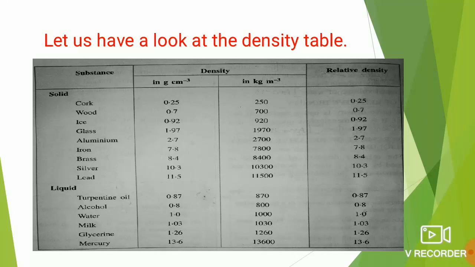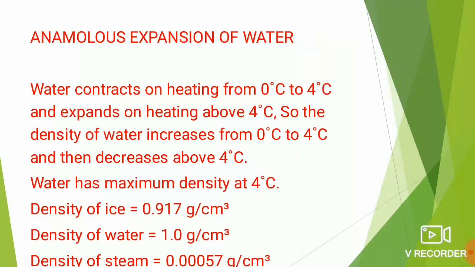From this density table, we will be able to make out which substance can float in which medium and which substance can sink in which medium. Let us move forward. Before studying this more, we shall explain one of the exceptions. The exception is water. So before going to that part, we shall study the anomalous expansion of water.